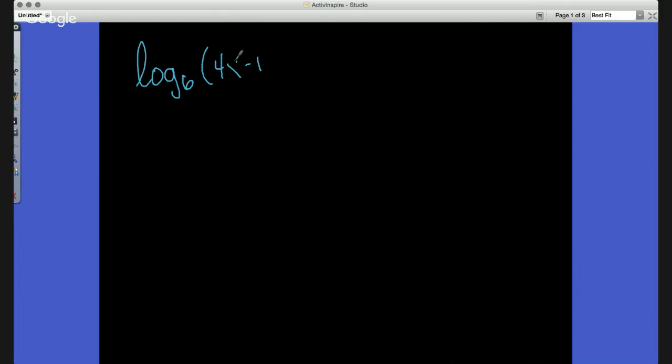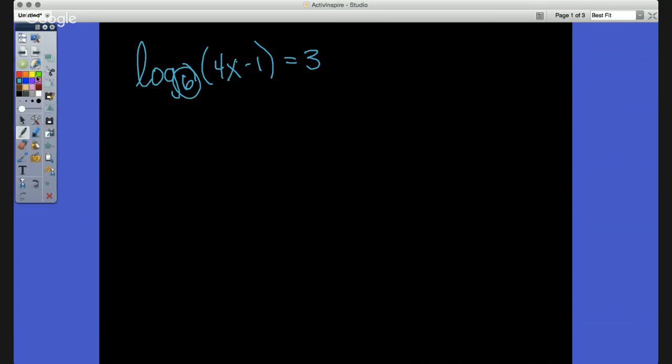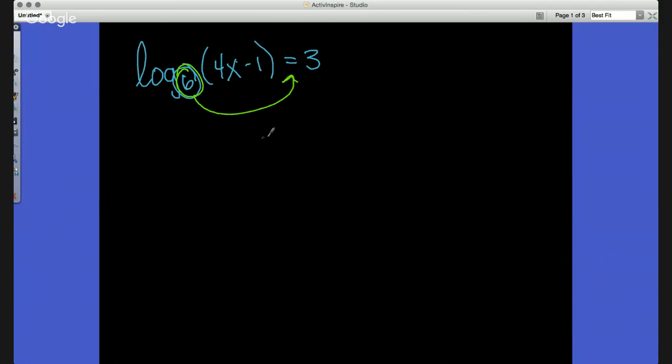All right, on this one, we're trying to solve for x again. I can't do anything with this because I can't break up log base 6 of 4x minus 1 unless I change it to exponential form. So I'm going to take 6, shoot it over to the other side to get 6 to the third on the right and 4x minus 1 on the left. Well, 6 to the third would be 216.